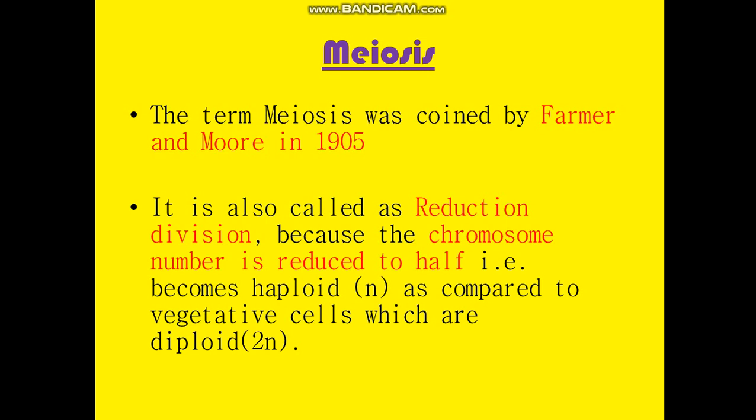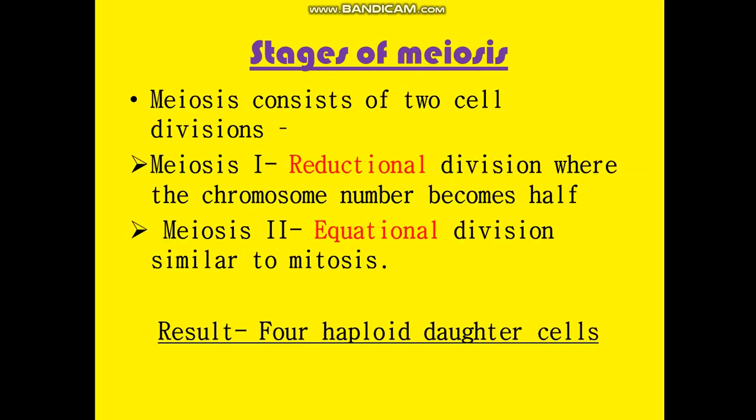Clear? Next, stages of meiosis. Meiosis consists of two cell divisions, the first meiotic division and the second meiotic division. The first meiosis is also known as reductional division because it is here that the number of chromosomes is halved.